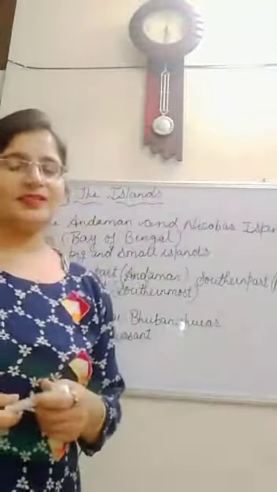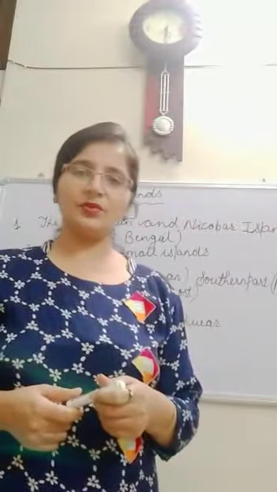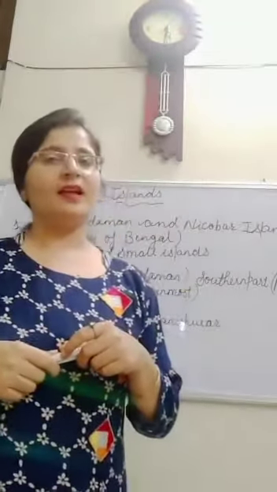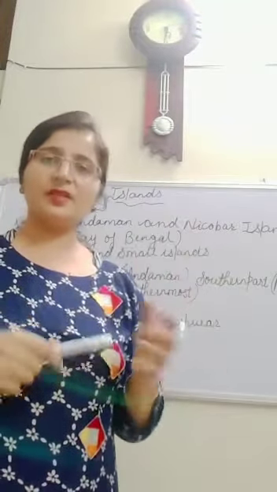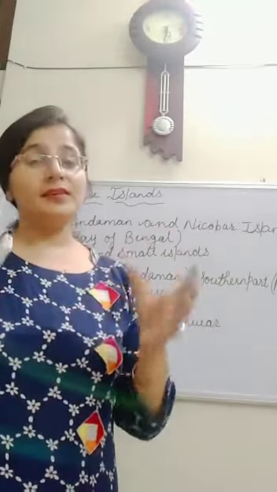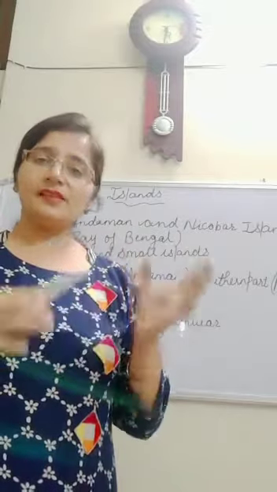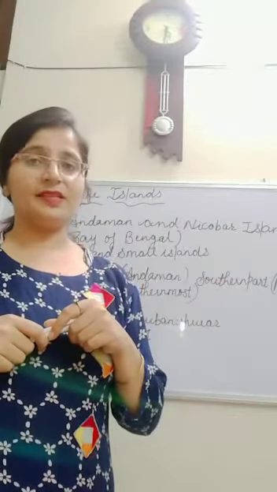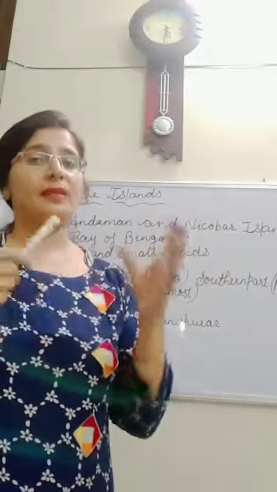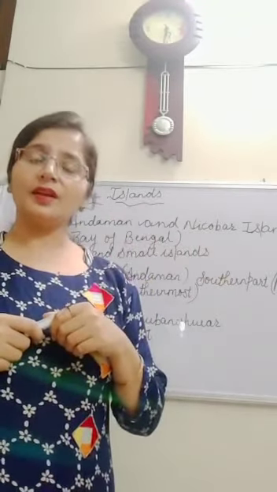So, my dear children, yesterday we discussed the coastal plains and islands. We had already discussed the western coastal plains and the eastern coastal plains. In the western coastal plain, there are three parts: the Gujarat coast, the Malabar coast and the Konkan coast.